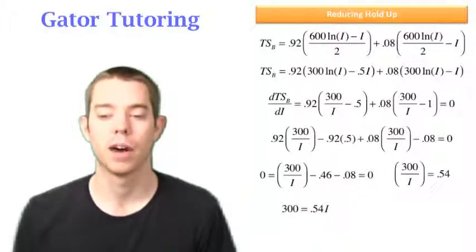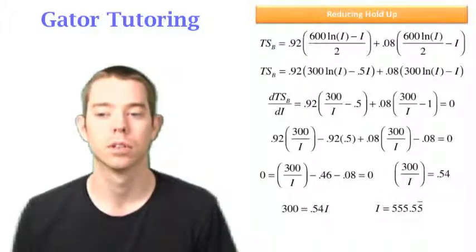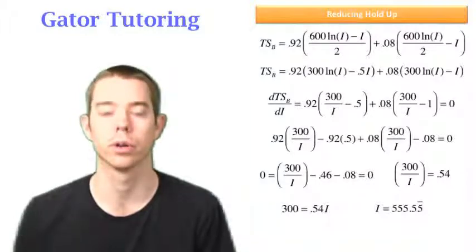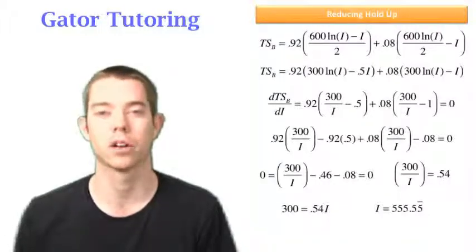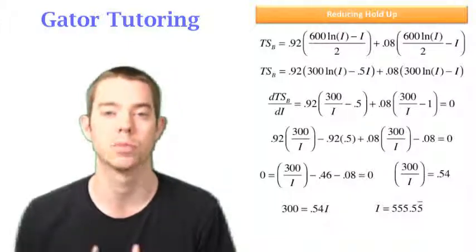When we divide through by 0.54, we find that I is equal to 555.55 repeating, which is a lot more than he invested, which was only 300 with holdup for sure. So we see that the auditor gave him that confidence and he was willing to invest more, knowing that he's more likely to get it back at the end.